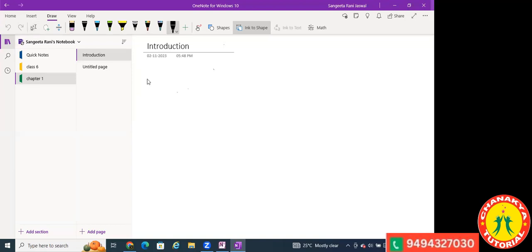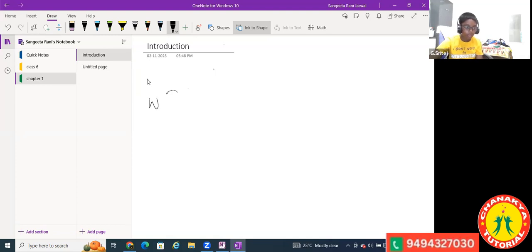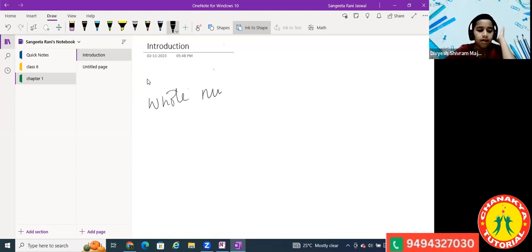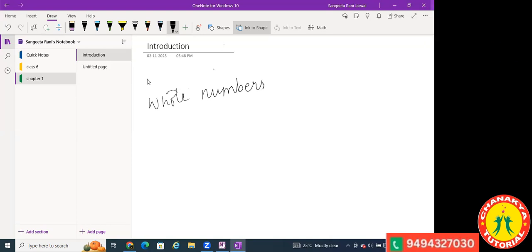Now, if I give you, okay, who can tell me what are whole numbers? Whole numbers are numbers which start from 0 to infinity. Whole numbers are numbers that also include 0. Yes. In the number series, we have zeros. The whole numbers start from zeros. Yes. Everyone answered it correctly.